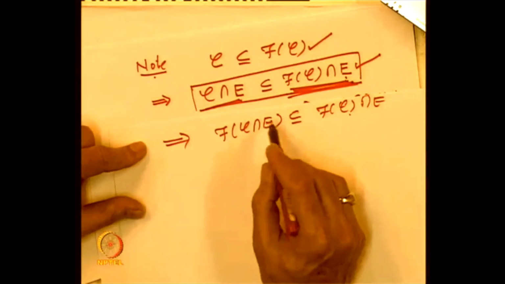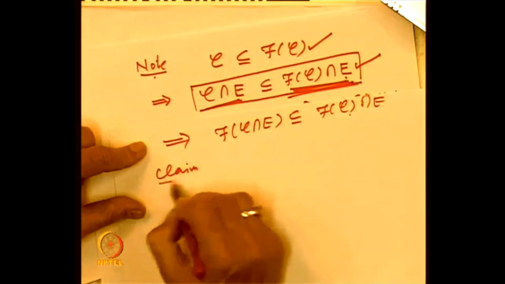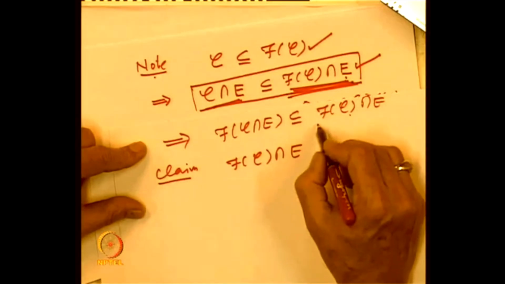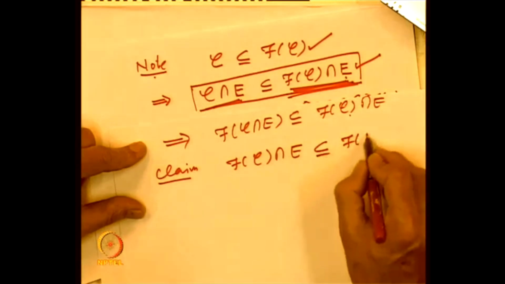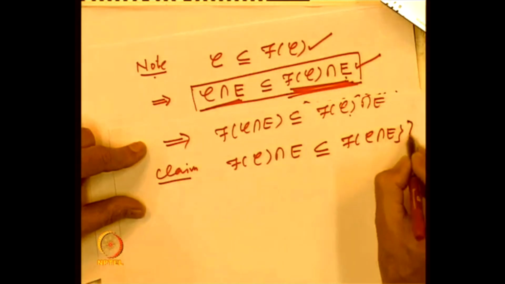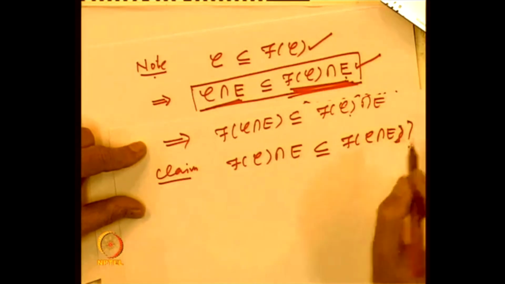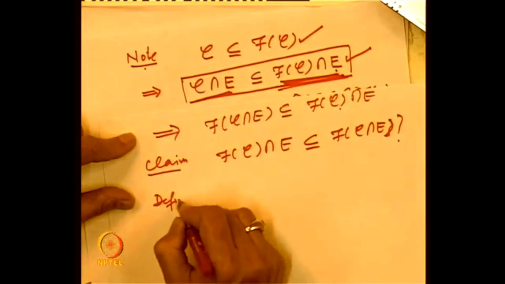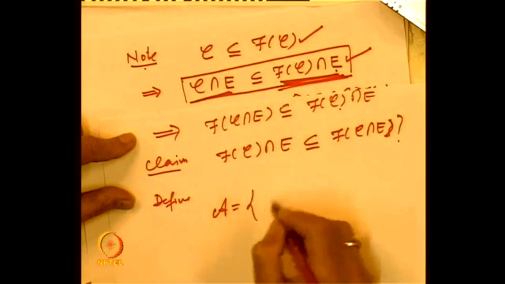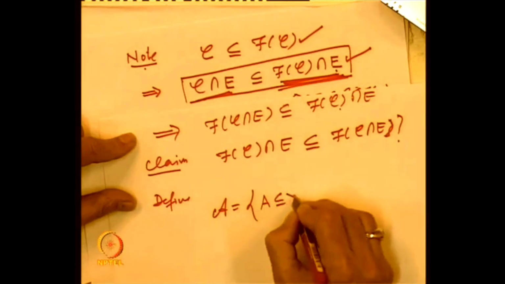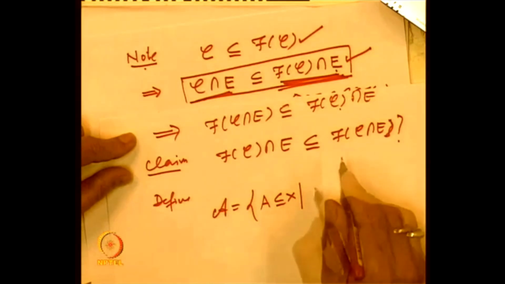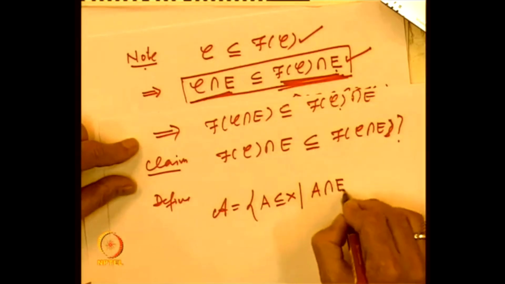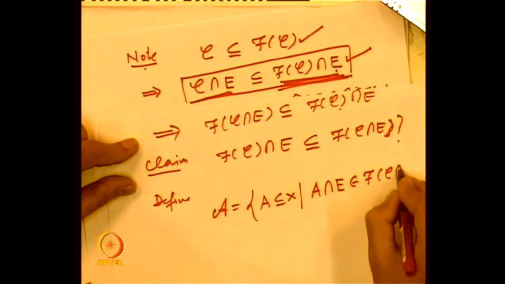Now we have to prove the other inclusion. So the claim is that f of C intersection E is a subset of f of C intersection E. This is what we have to prove. To prove this, let us define a collection A to be all sets A contained in X such that A intersection E belongs to f of C intersection E.